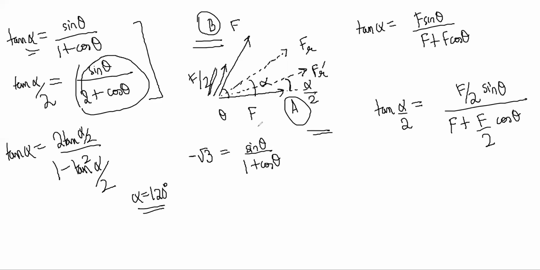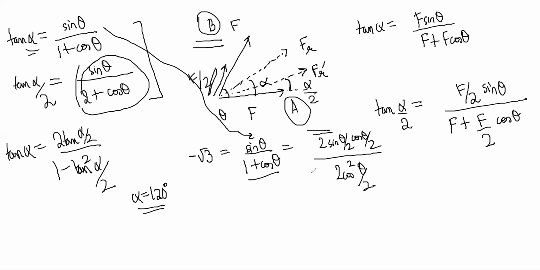Wait, this thing can be simplified very nicely. This is 2 sine theta by 2 cos theta by 2 over 2 cos square theta by 2. Isn't the cos getting cancelled? It becomes tan theta by 2, right? So you have tan alpha is equal to tan theta by 2 here. So alpha is equal to just theta by 2, right?